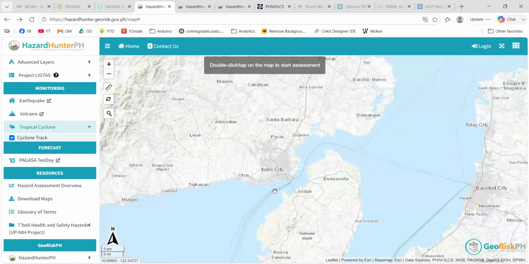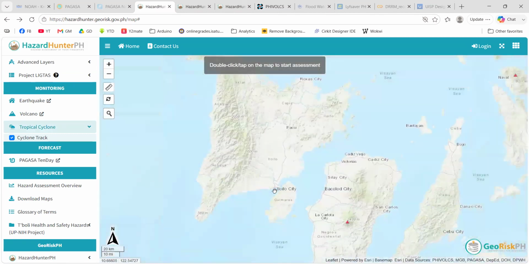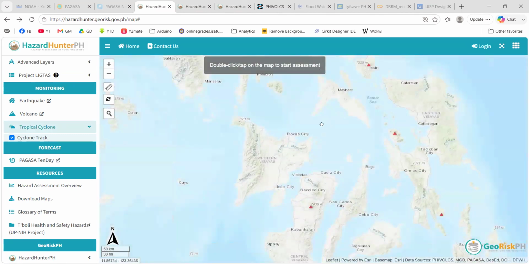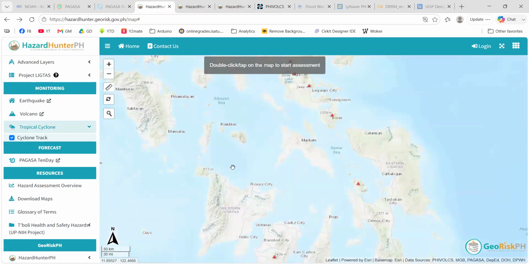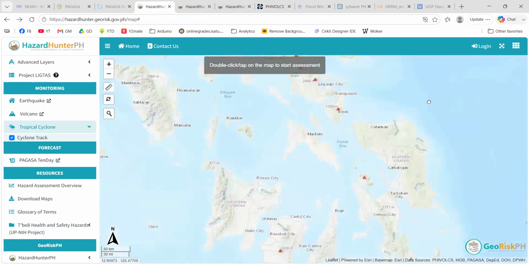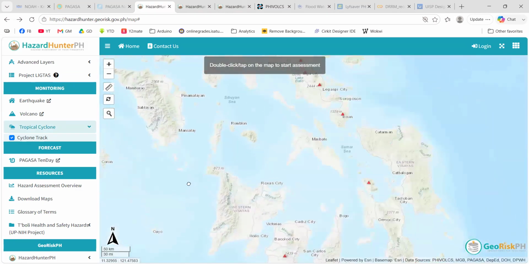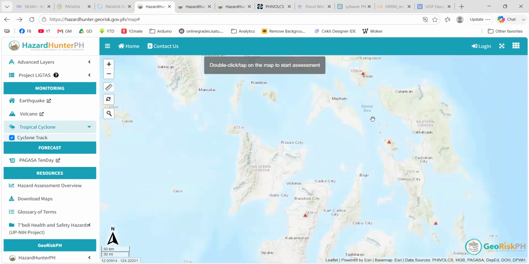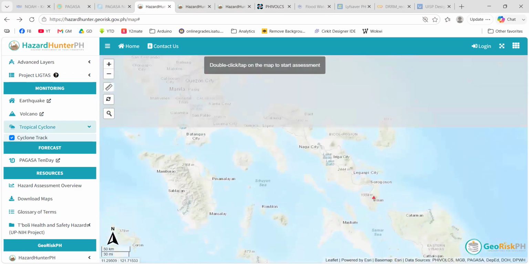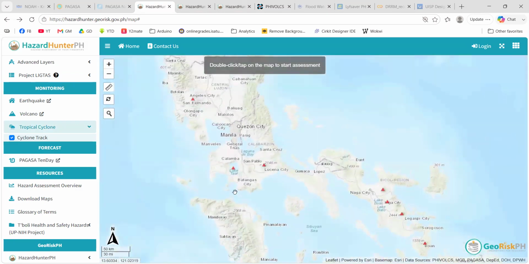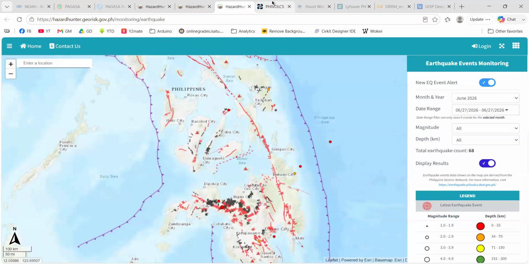So Fivolks has to be aware also of the status of different potential cyclones within the Philippines. They have to monitor some areas that are prone to landslides. Especially if that's your area, you have to check this monitoring dashboard also. Okay, and that's for Fivolks session 2.